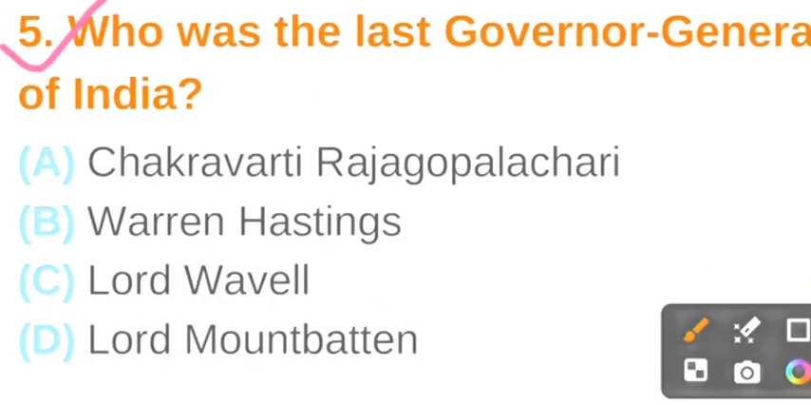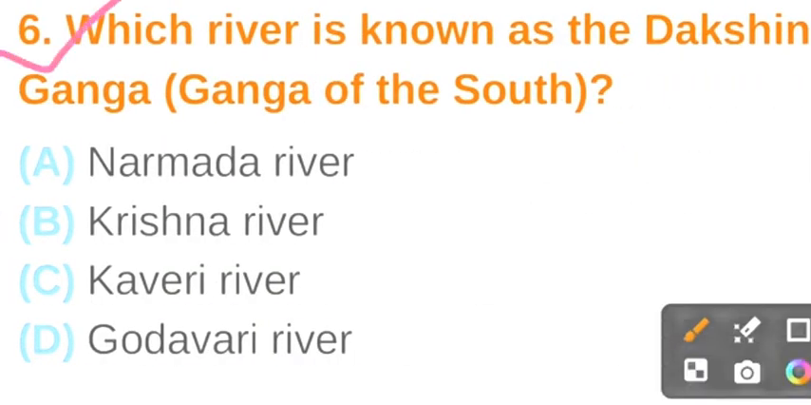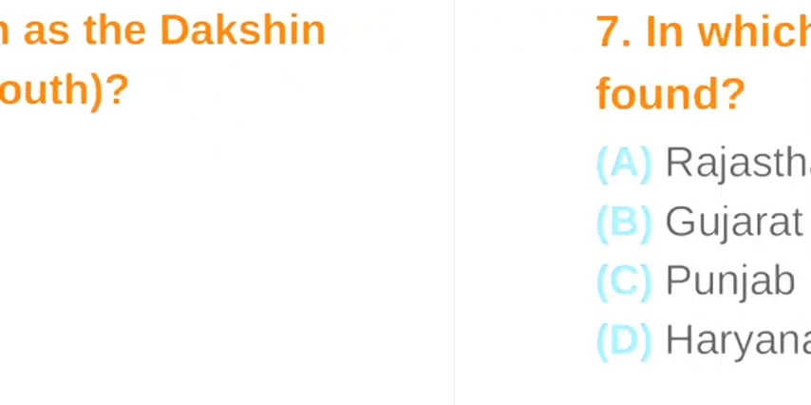Question number 5. Who was the last Governor General of India? The correct answer is option A, Chakravarti Rajagopalachari. Question number 6. Which river is known as the Dakshin Ganga, Ganga of the South? The correct answer is option D, Godavari River.